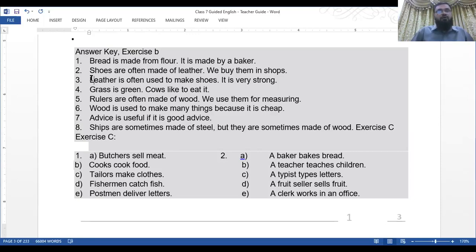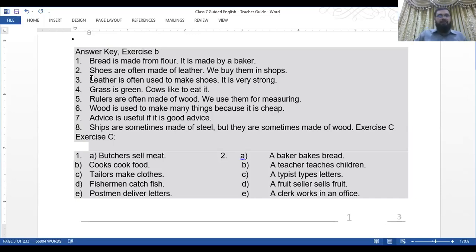So number 5, rulers are often made of wood. We use them for measuring. Number 6, wood is used to make many things because it is cheap.